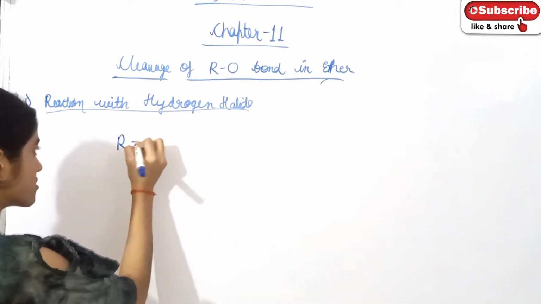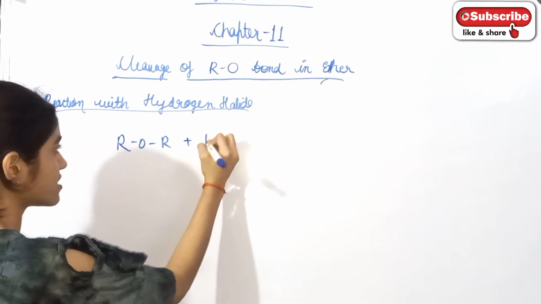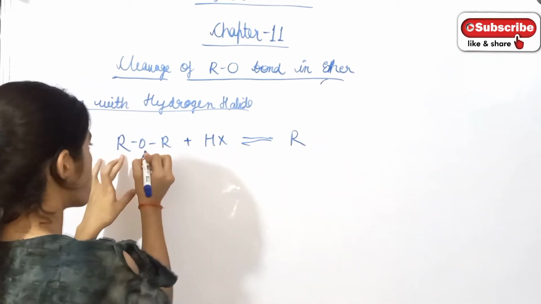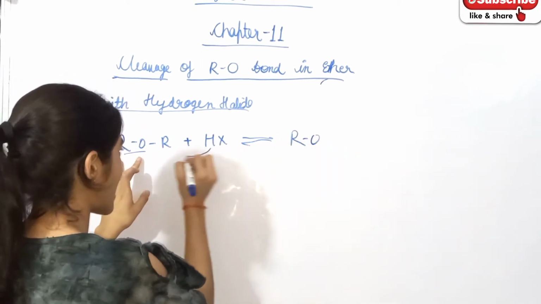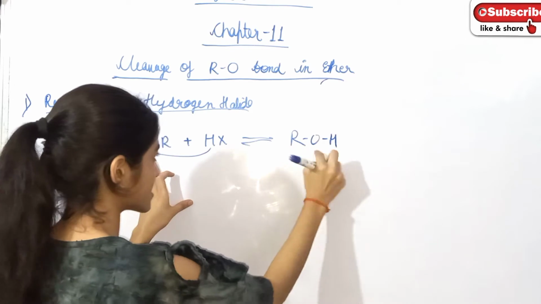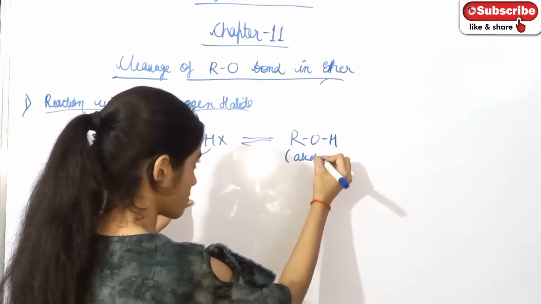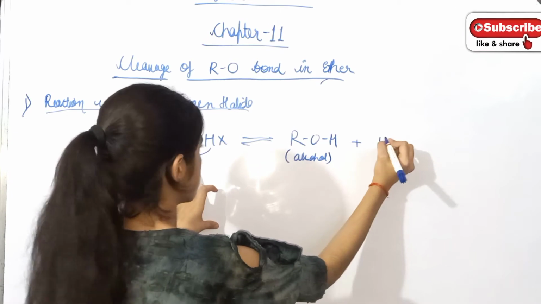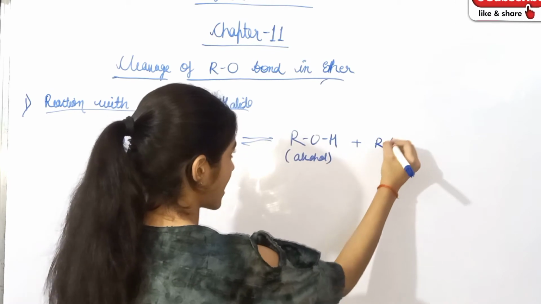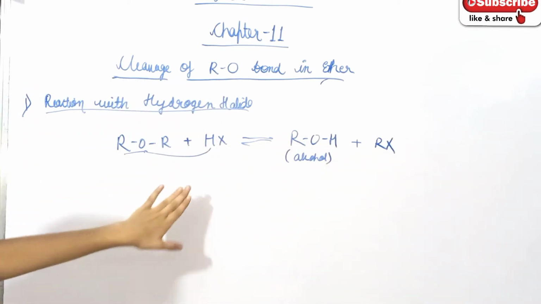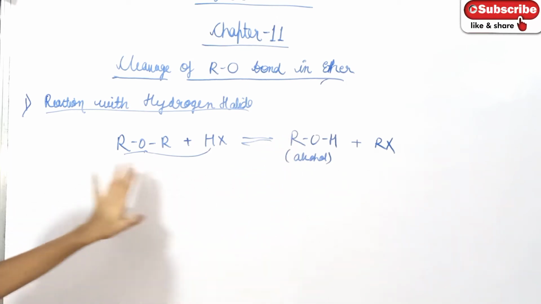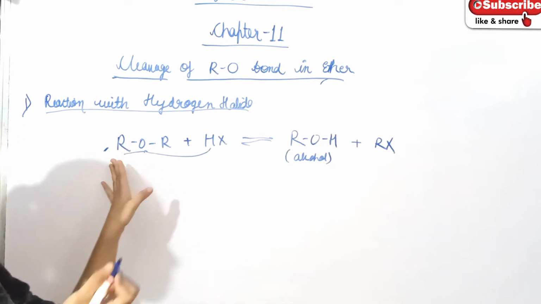This is ether. When it reacts with hydrogen halide, the hydrogen will react with the electrophilic oxygen and it will form ROH, that is alcohol, and RX, alkyl halide, will form. When ether reacts with hydrogen halide, alcohol or alkyl halide will form. But this is taking place in excess of hydrogen halide.